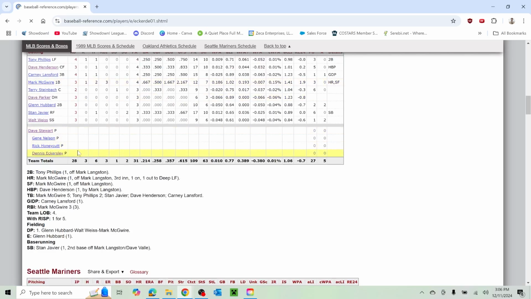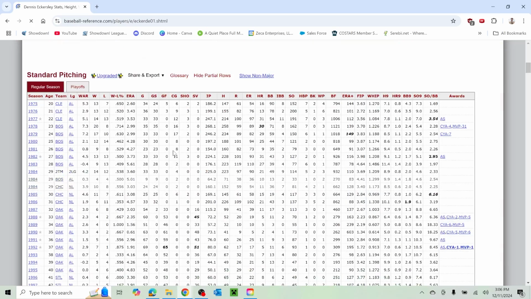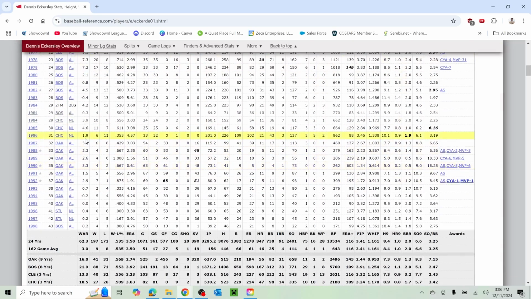And then Dennis Eckersley, obviously a Hall of Famer. Okay, so this was towards the middle part of his career. Early on in his Oakland career, it looks like. This was the one year that he didn't make an All-Star game, it looks like. And yet he still finished 6th in Cy Young voting. How did he manage that? Okay, obviously, wow, look at that.